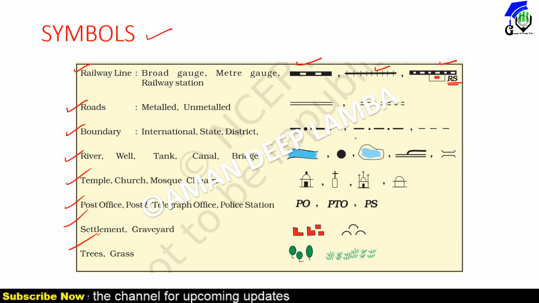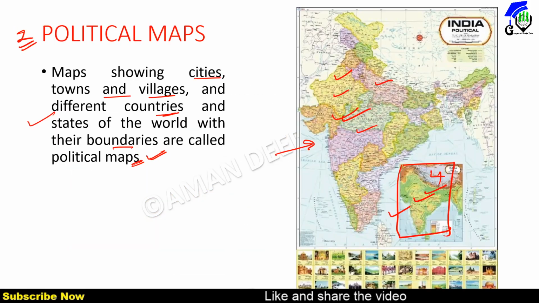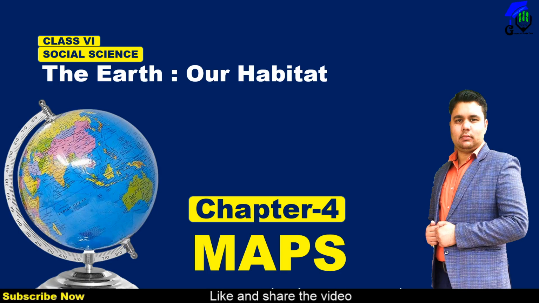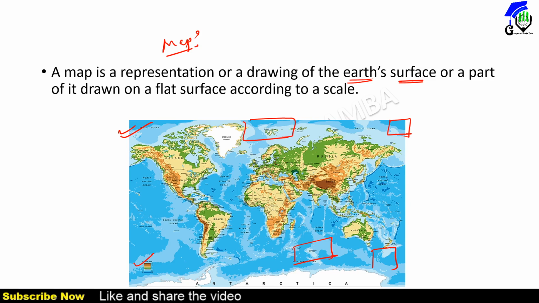These short forms are used in the map to identify the proper information. So keep in mind that if you see these in an image, we can say it is a map, and otherwise it is a sketch.